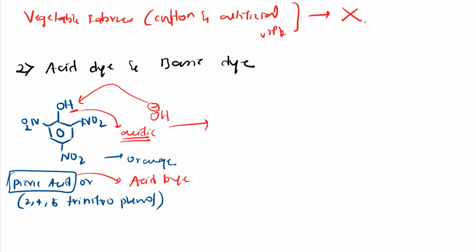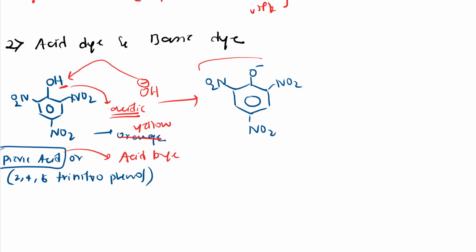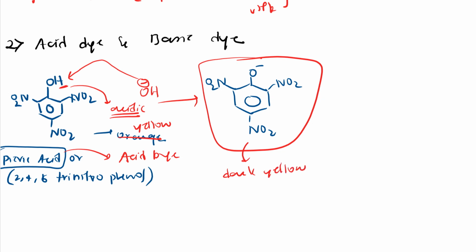Afterwards what happens? See here, let me write. I'll get this phenoxide, O minus will be there, and here NO2, here also NO2, 3 NO2 are there, right? So it was yellow in color. Sorry, I wrote it orange, it should be yellow in color. But when I treat with base, it becomes this phenoxide ion, 2,4,6 trinitrophenol ion. So this will be little dark yellow, or simply I can write orange color,